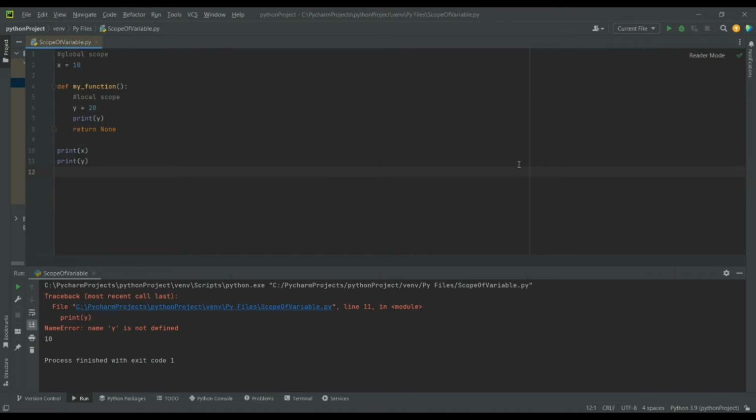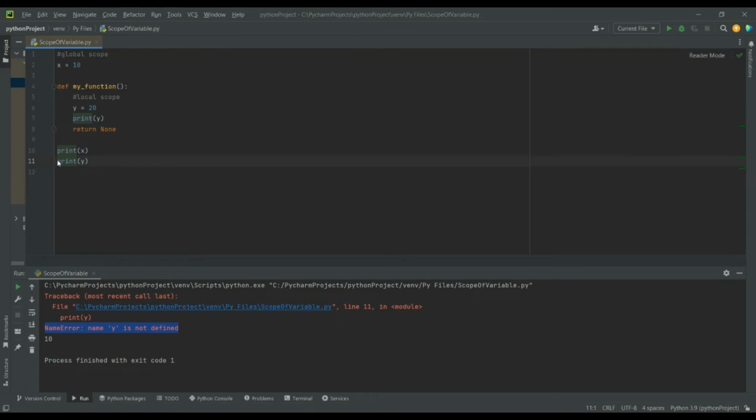Once executed, the value of x gets printed as 10, whereas for y an error is thrown as y is not defined. This is because y is defined inside the function and has a local scope, so it cannot be accessed outside of the function where it's defined.